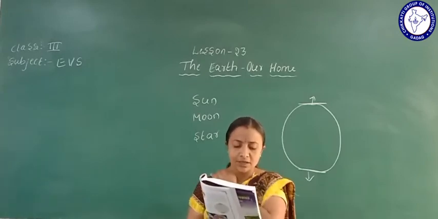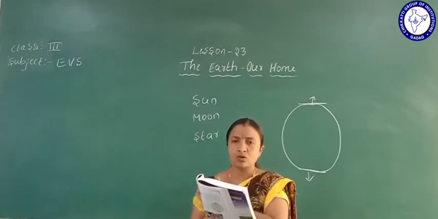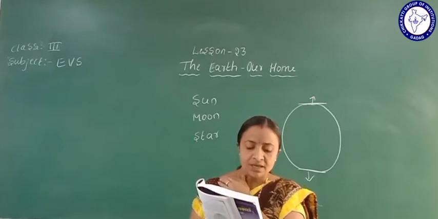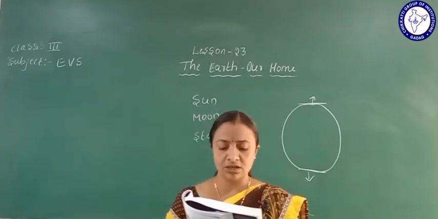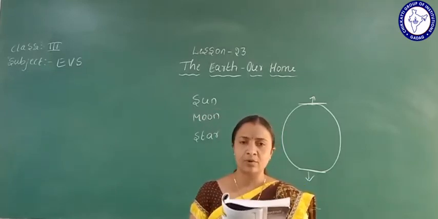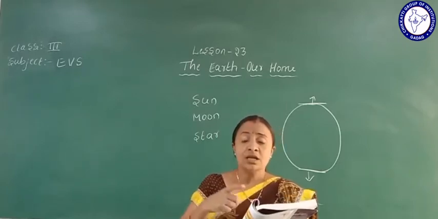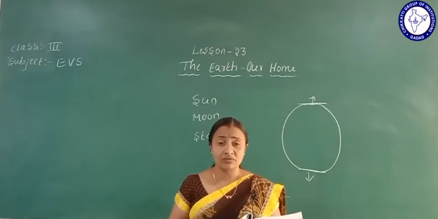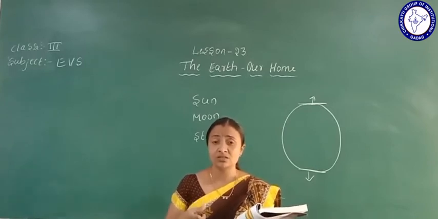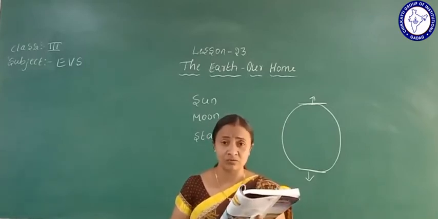You already know that the globe is a model of the earth. So it is easy to learn more about the earth with the help of the globe. We can't see the earth as a whole because we are on it. If we want more information, we can see the globe and get more information about the earth.